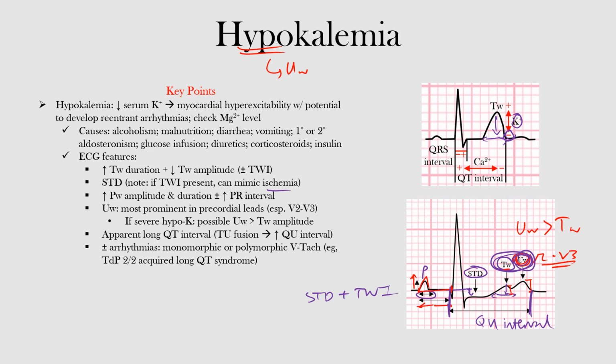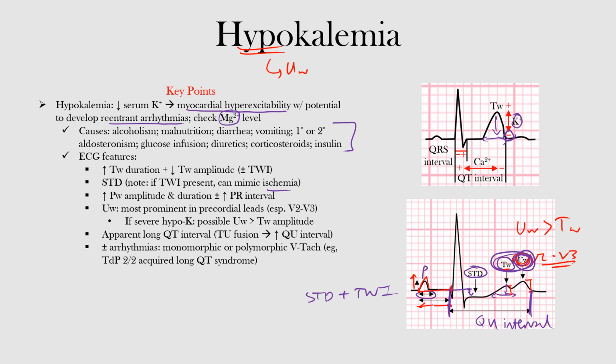All right, let's review what we discussed before we end here. So hypokalemia is when we have low serum potassium levels. This leads to myocardial hyperexcitability with the potential to develop these reentrant arrhythmias, okay? We said to check the magnesium levels because you tend to see these associated with each other. Now causes, we mentioned alcoholism, malnutrition, diarrhea, vomiting, among many others, and you can see them listed here.